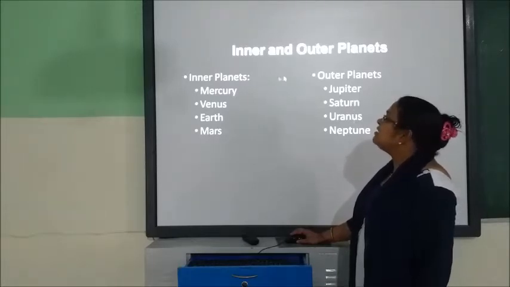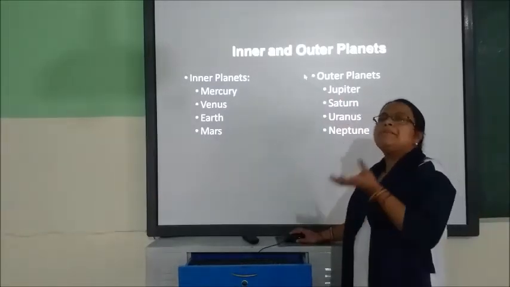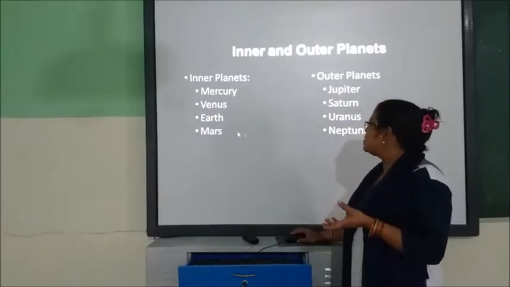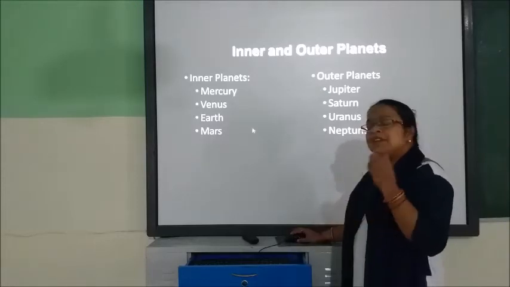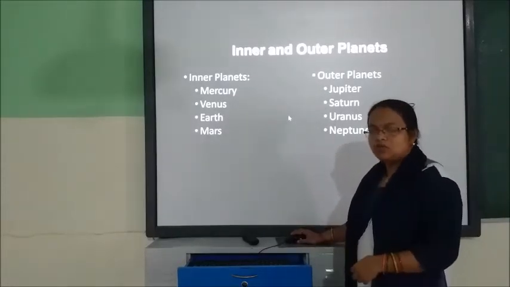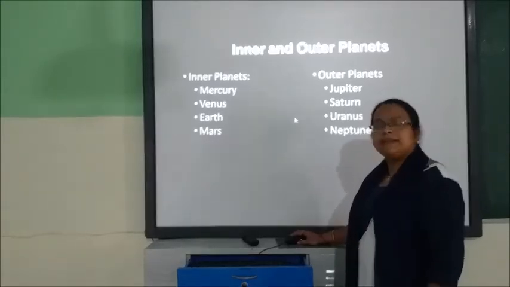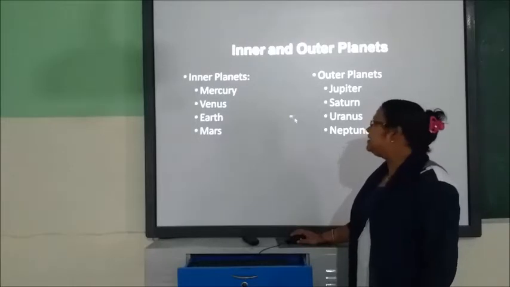And between the inner and the outer planets, there is an asteroid belt. In between Mars and Jupiter, one belt of rocks is found in our solar system. That belt is called the asteroid belt, that we will study later.